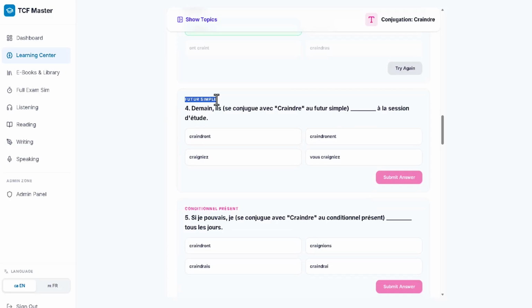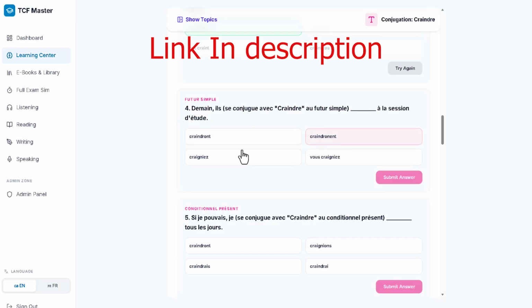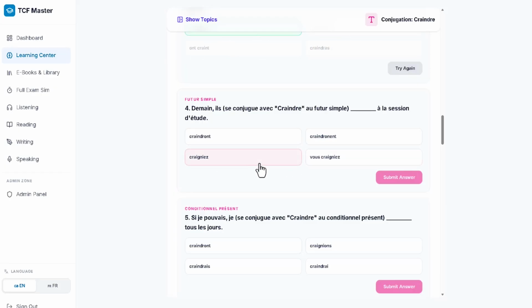Future. This is future. That's demain. Something that is going to happen is in the future tense. So let us take the subject, which is ils. That is they. So what would that be in future tense? They will fear. In French, is it craindront, or craignez, or vous craignez? So craindront. Verify. That is it.